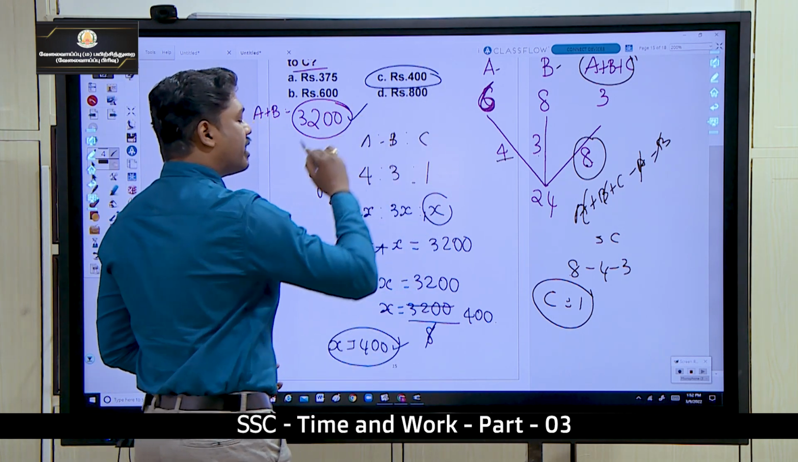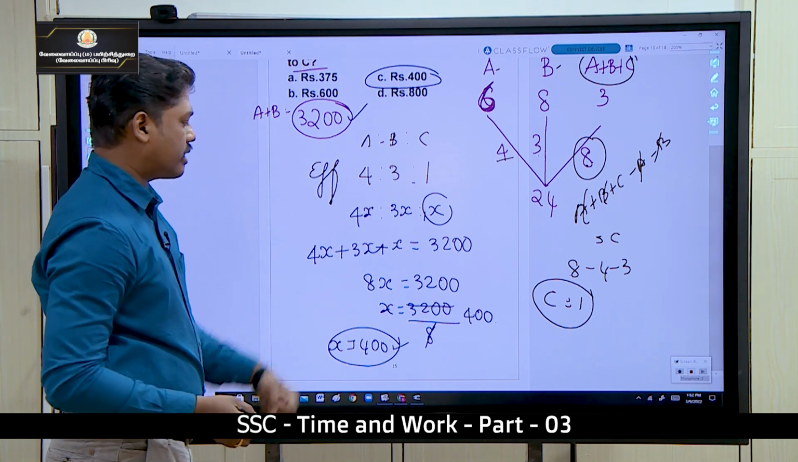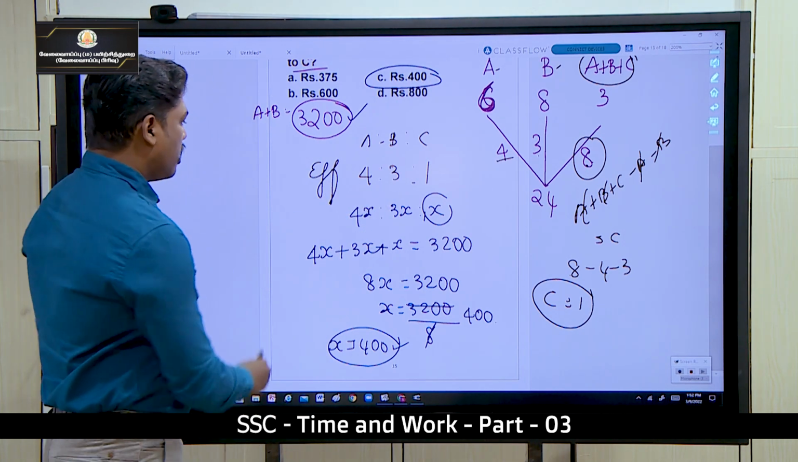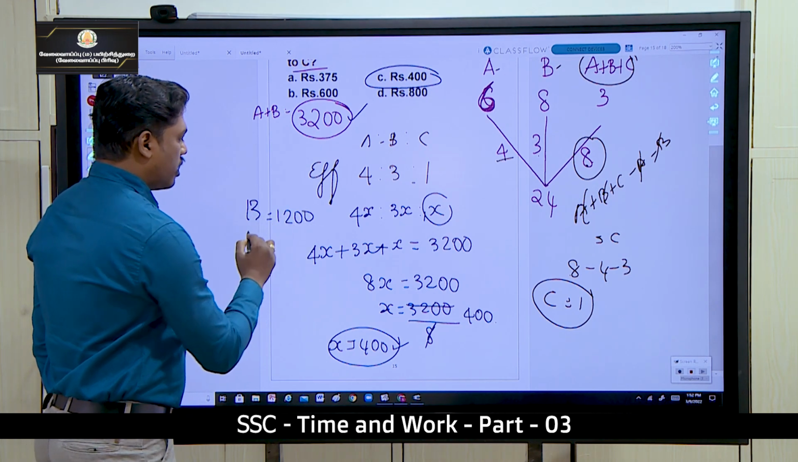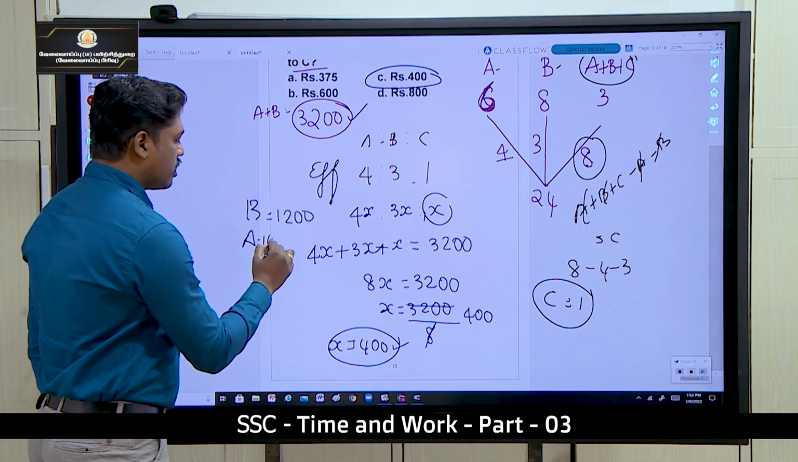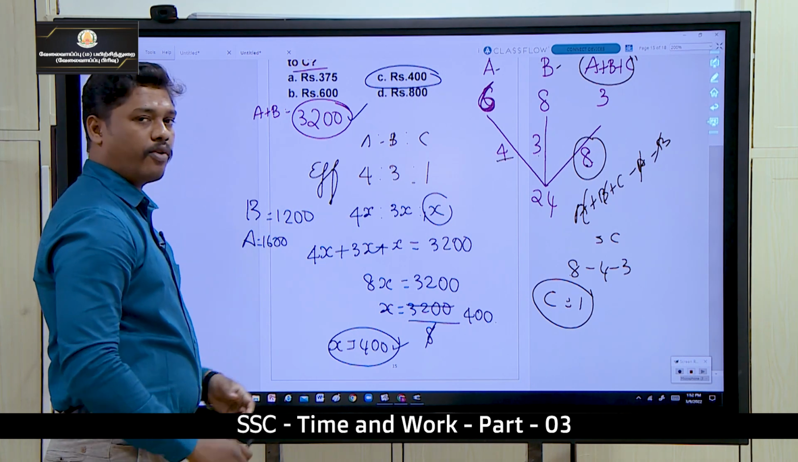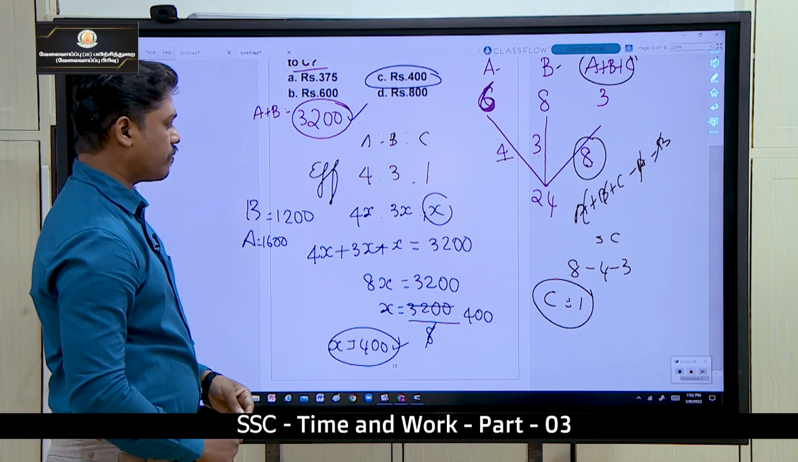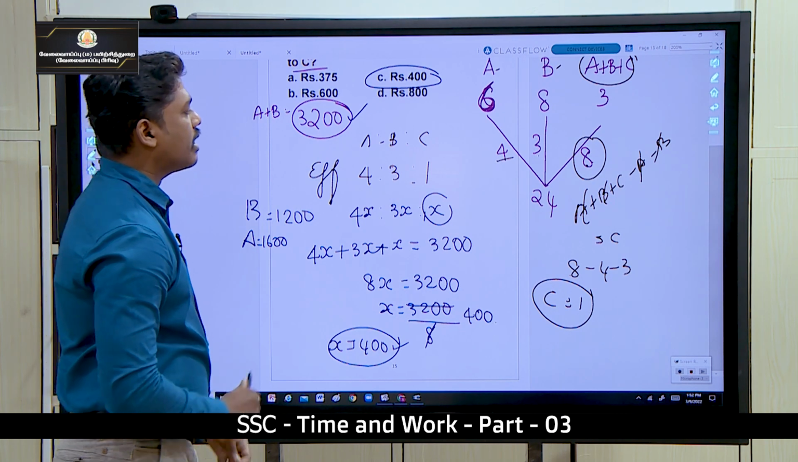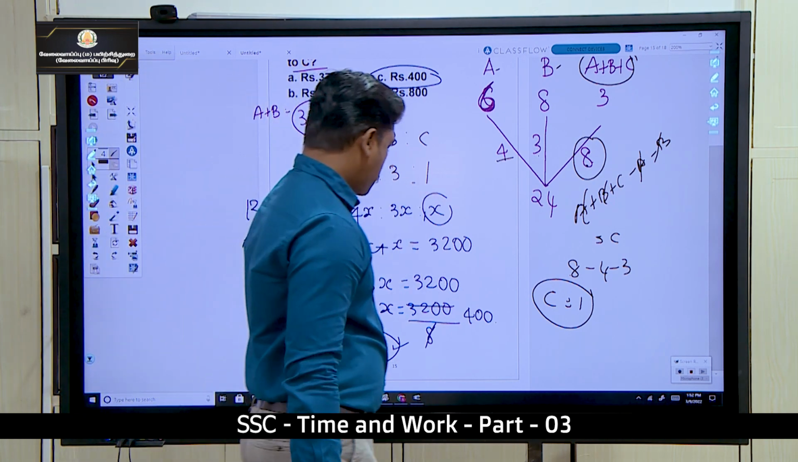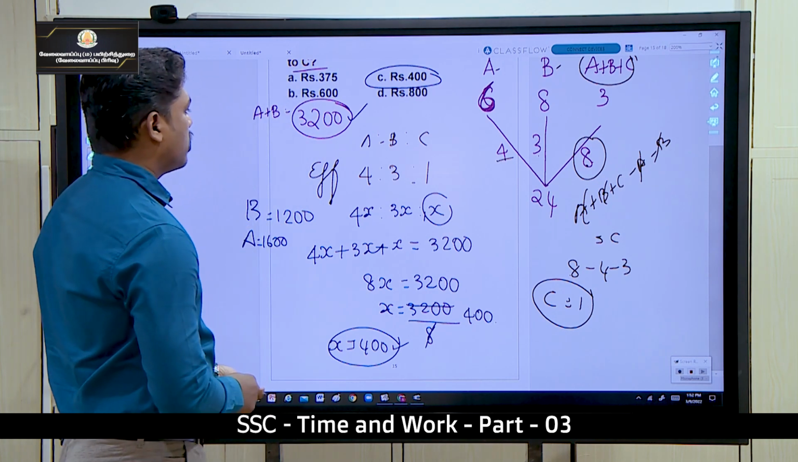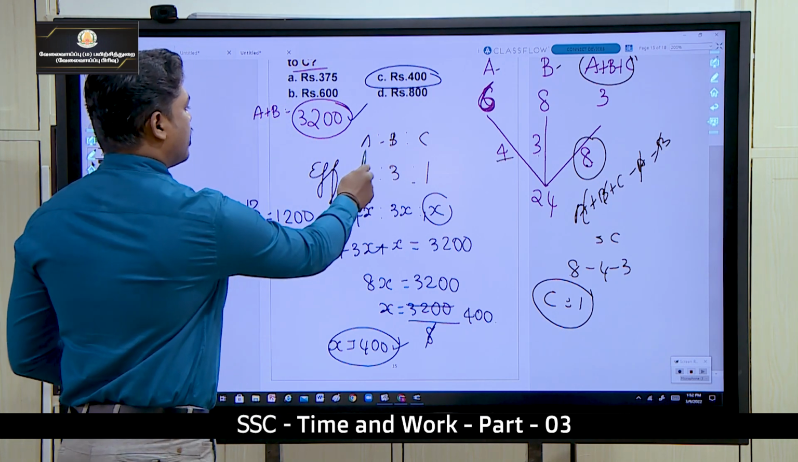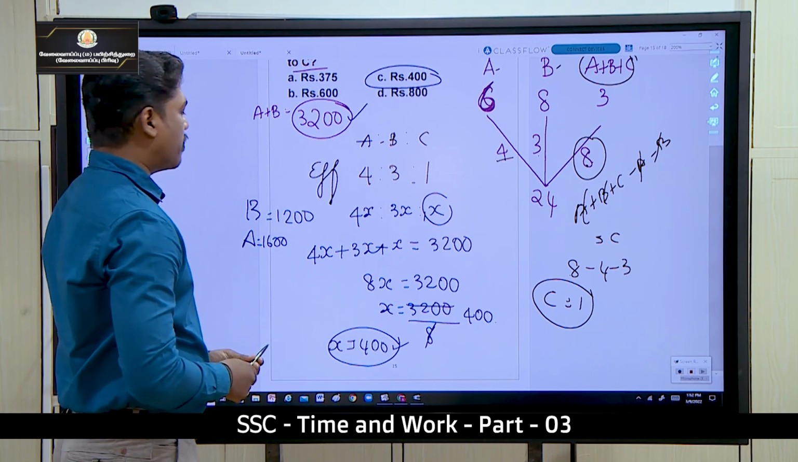If we are asking what is the share of B, that is 3x. 3 into 400, B's share would be 1200. A's share is 1600, because it is 4 parts. Okay, so C's share is 400. Is that clear? Okay, with this we can just move on to the next problem.